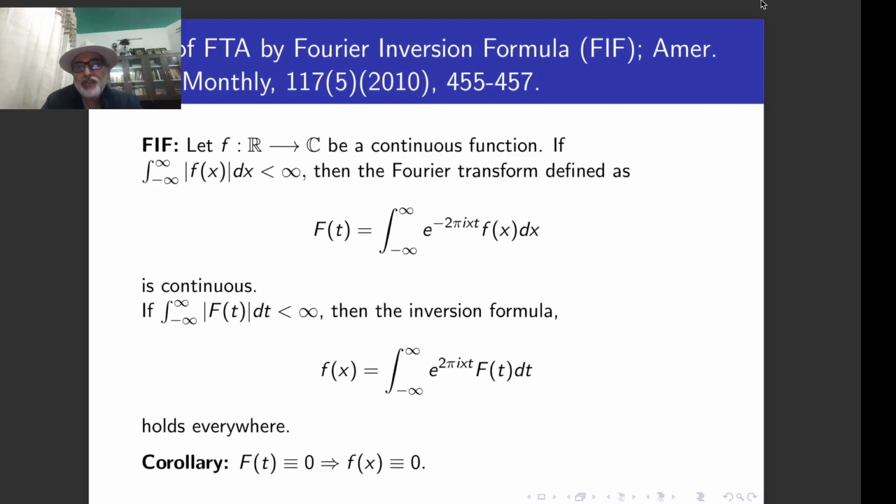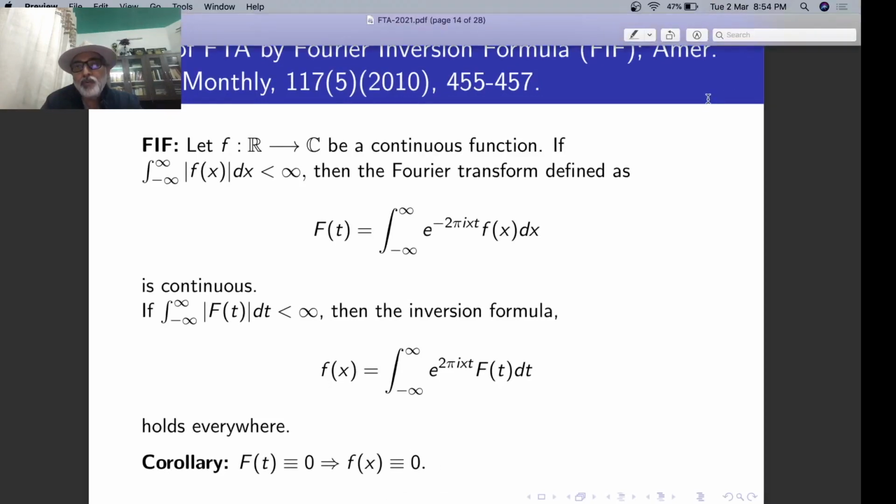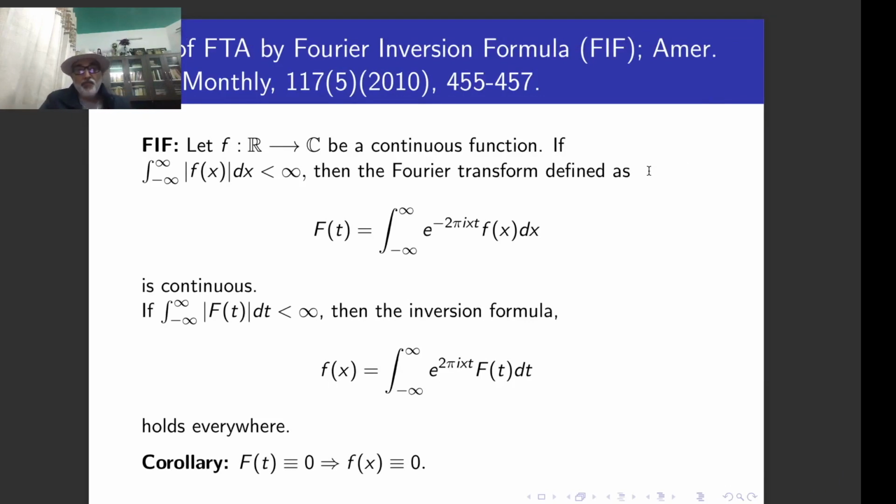So there is another important proof. That is the proof of the fundamental theorem of algebra by the Fourier inversion formula. This was published in the American Mathematical Monthly in 2010. This is again very interesting because the Fourier inversion formula is this one: if f is a complex valued continuous function defined on R, and this integral exists, then the Fourier transform defined as this one is continuous.